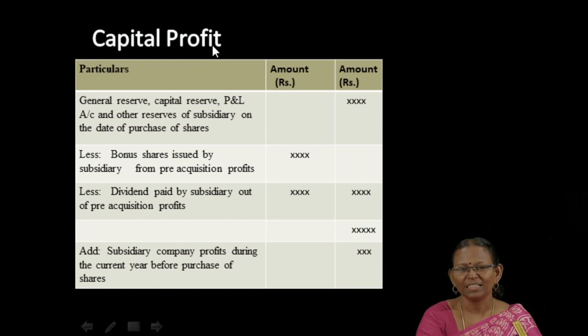For finding such a capital profit, there are some workings. First we should take into account the general reserve, capital reserve, profit and loss and other reserves of the subsidiary company on the date of acquisition of shares by the holding company. From the reserves, if we use any for a bonus issue or dividend payable by the subsidiary company, it is to be subtracted. Along with that, we should add the subsidiary company's profits during the current period before the purchase of shares by the holding company.